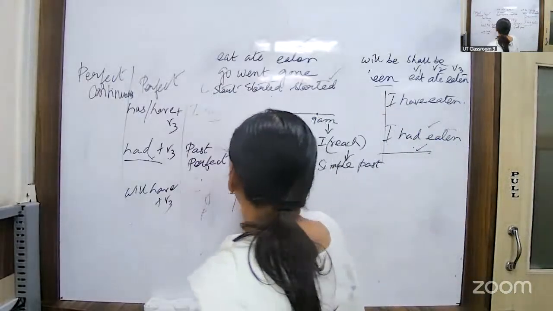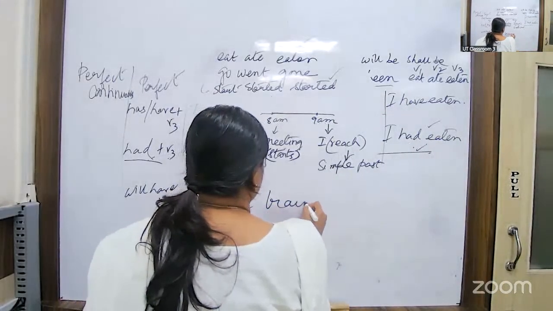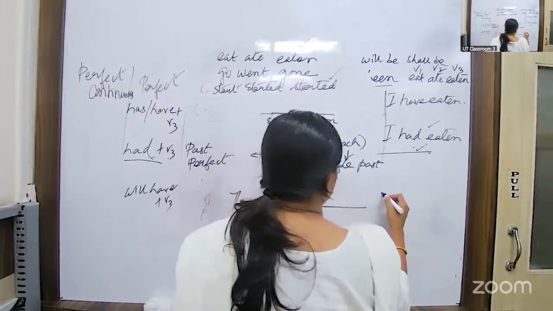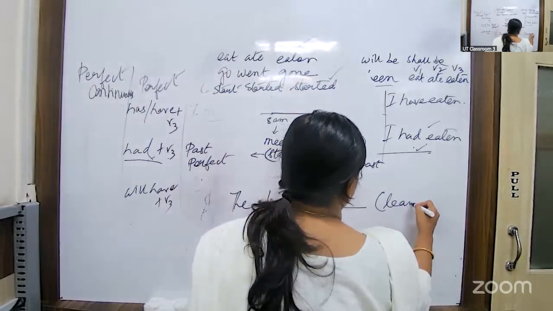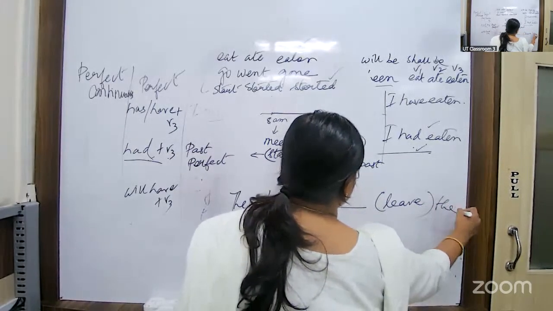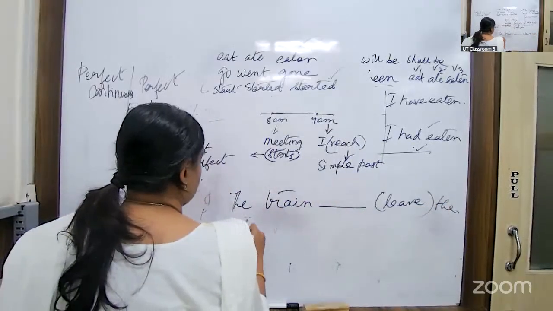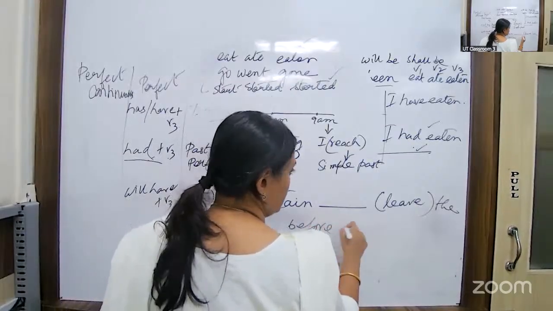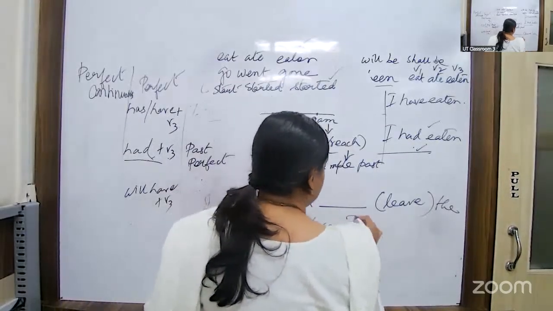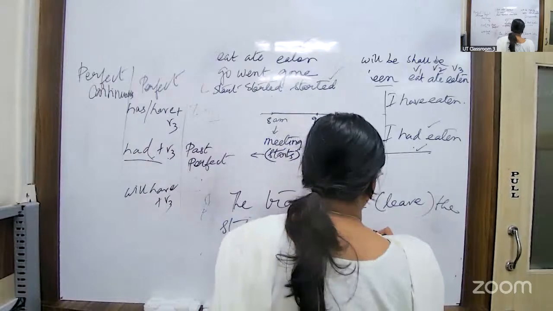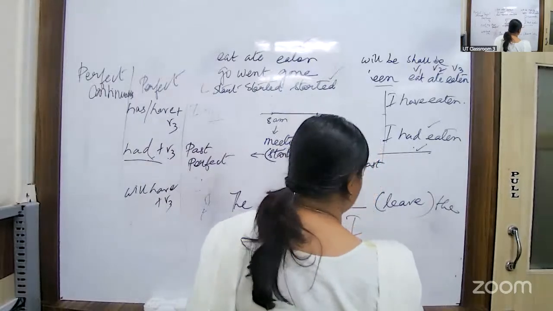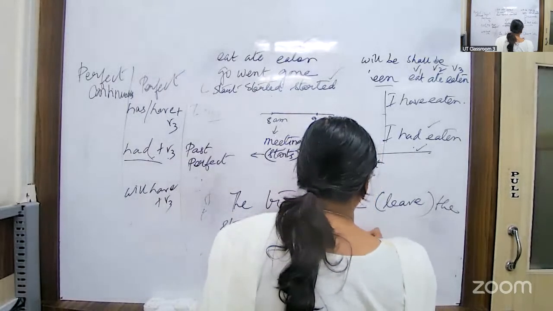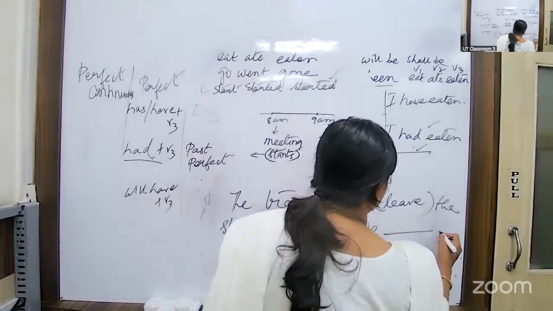So the train dash, within bracket, leave the station. Before, I think I did not mention the word station, that's okay. Before we dash, within bracket, arrive.